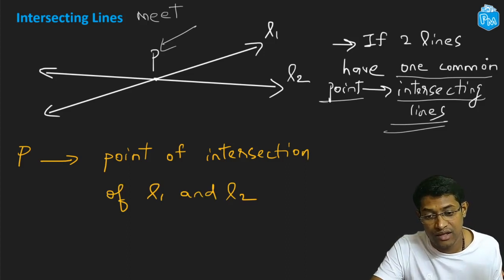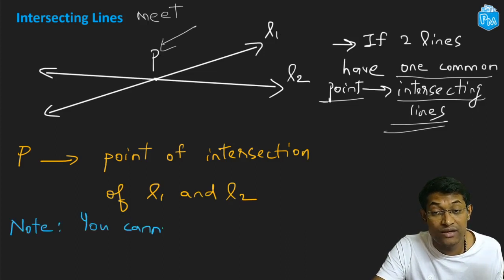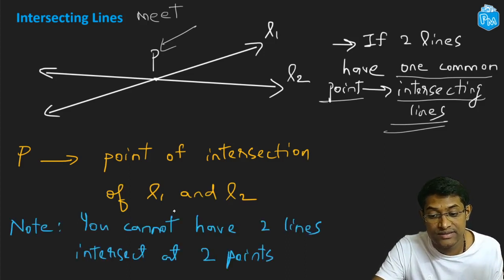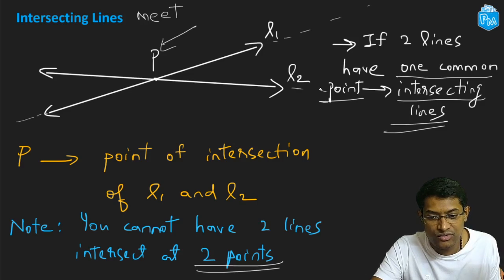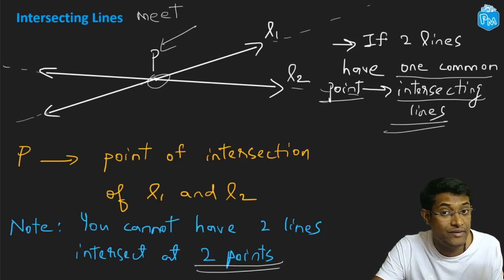All right. Now an interesting property that you can note over here is that you cannot have two lines intersect at 2 points exactly. You cannot do that, right? This line goes on indefinitely like this, and this one goes on indefinitely like this on both sides. You can see that apart from this point over here, they'll never intersect again, right? So you cannot have two lines intersect at 2 points.